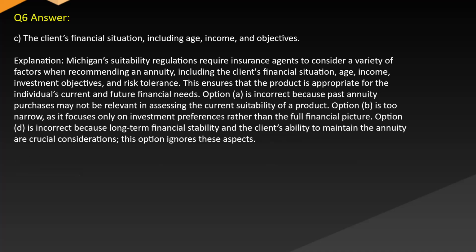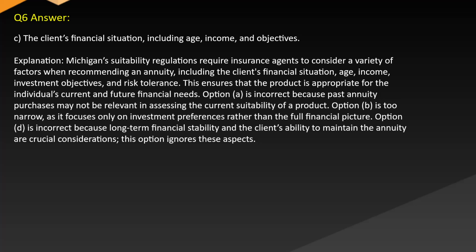Answer: C. The client's financial situation, including age, income, and objectives. Explanation: Michigan's suitability regulations require insurance agents to consider a variety of factors when recommending an annuity, including the client's financial situation, age, income, investment objectives, and risk tolerance. This ensures that the product is appropriate for the individual's current and future financial needs.